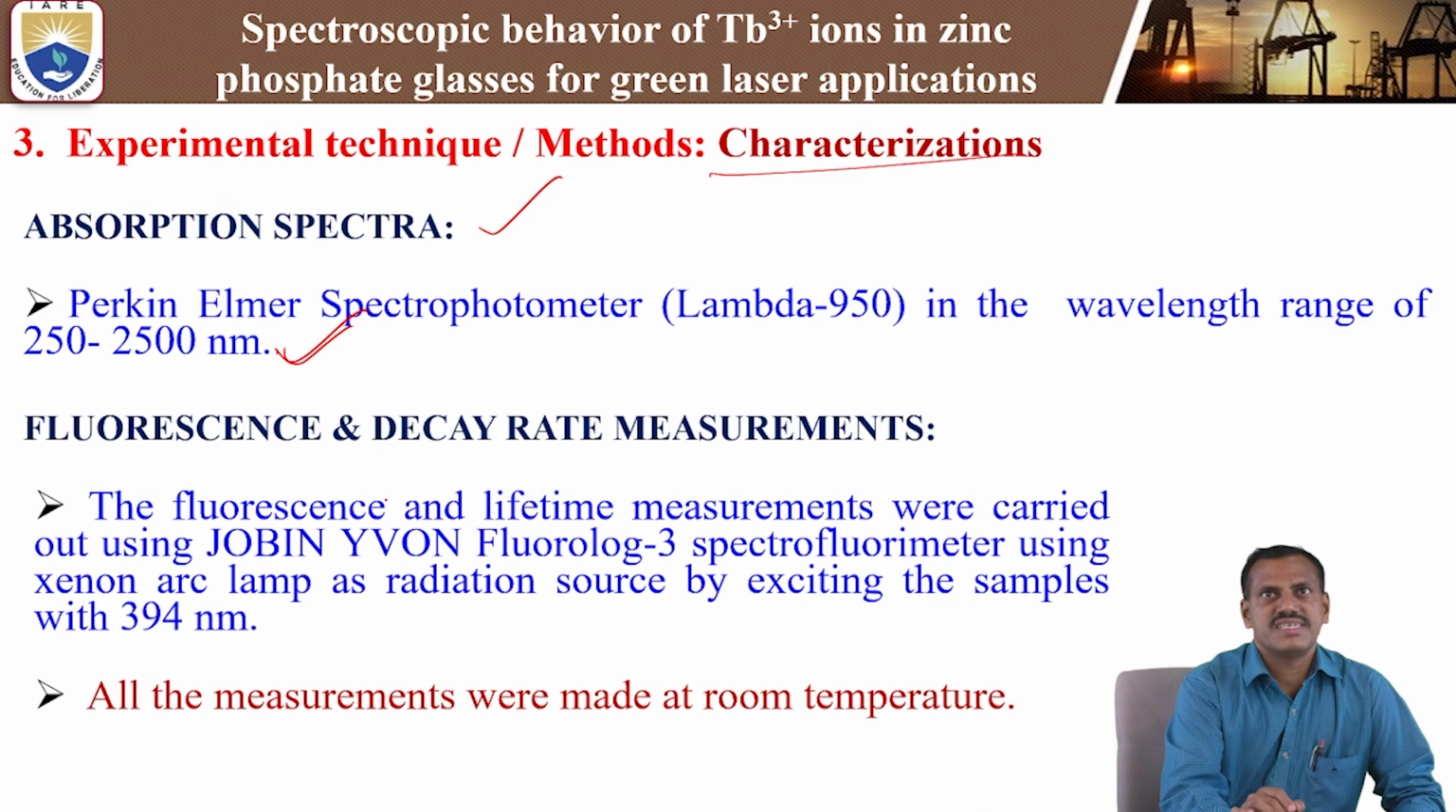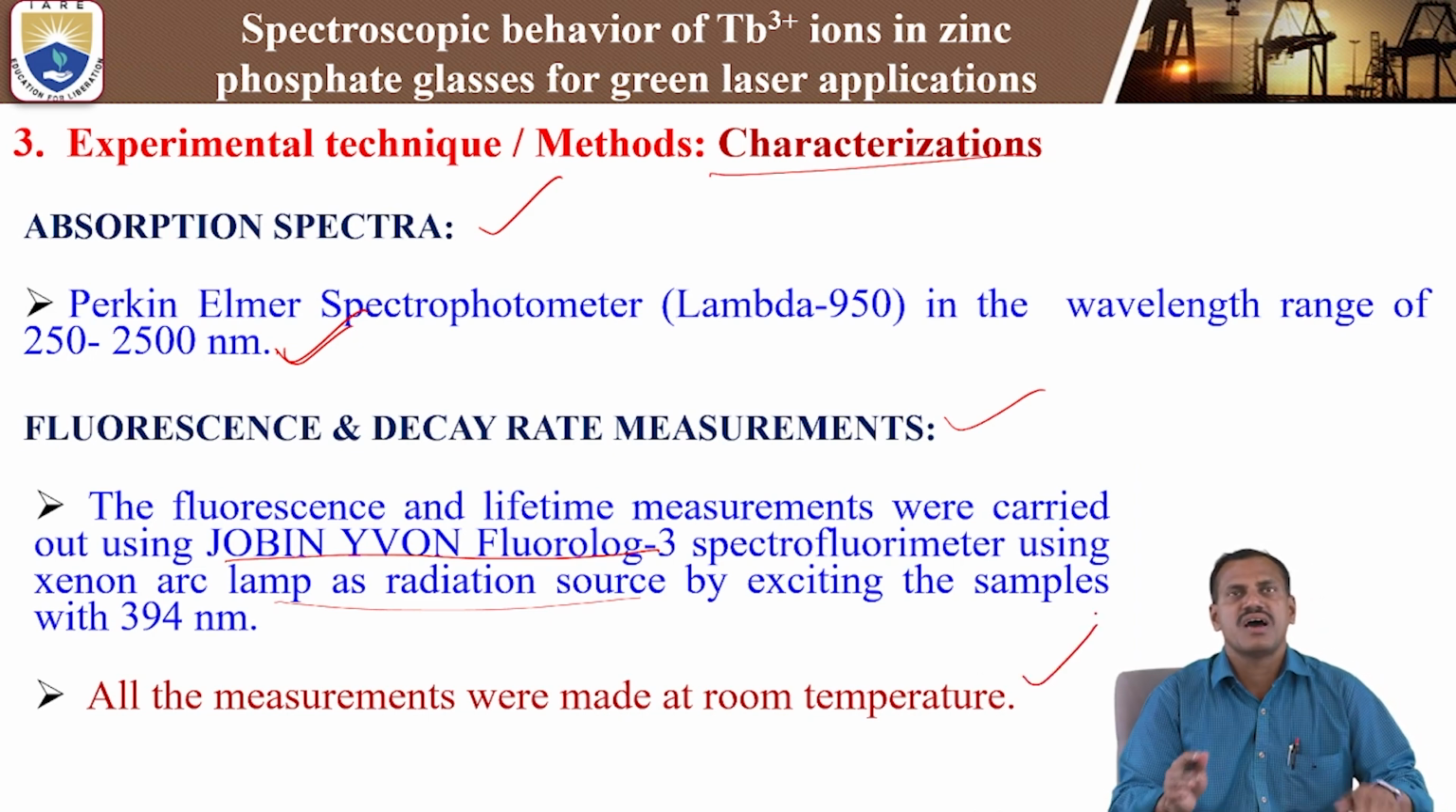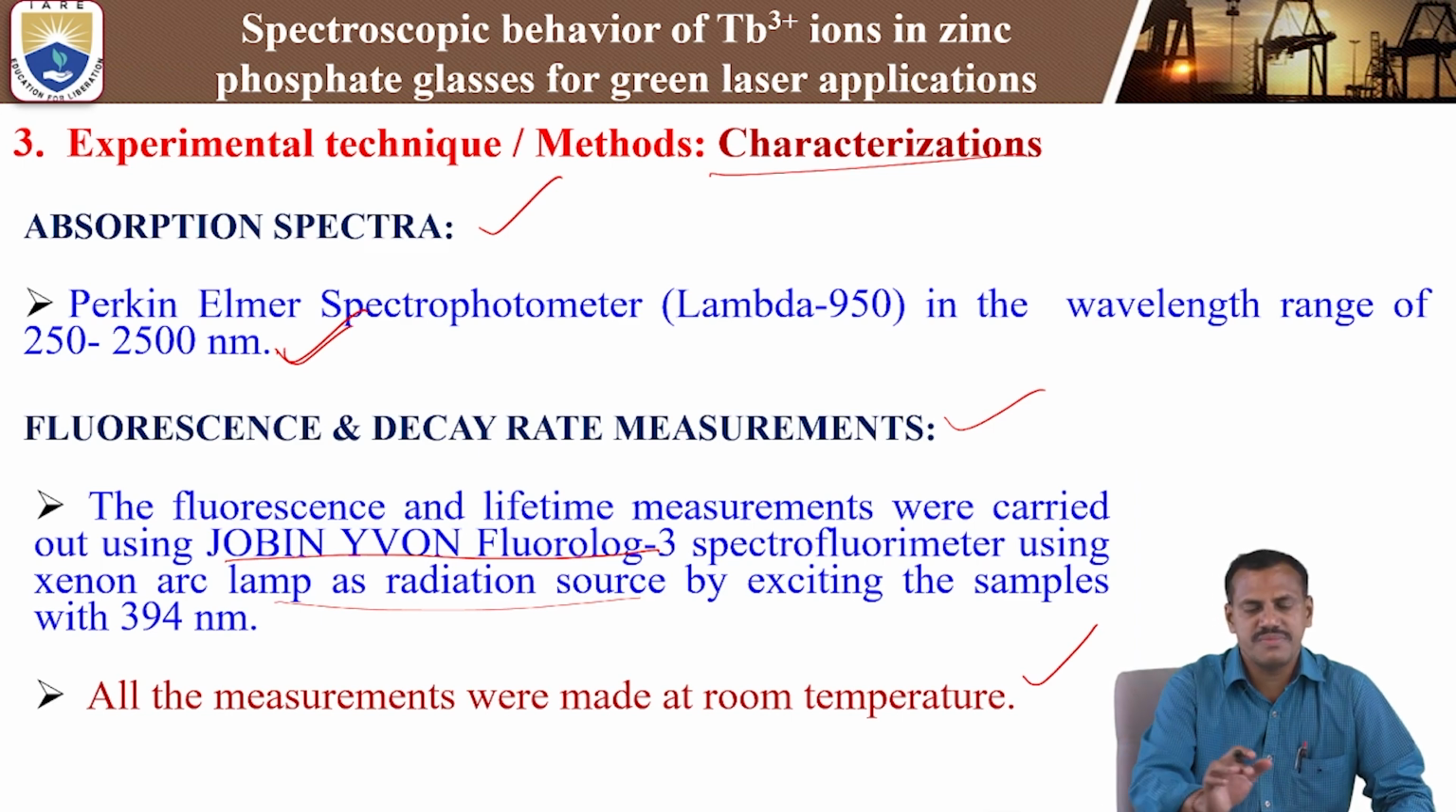Again, fluorescence and decay measurements were carried out by using the Jobin Yvon Fluorolog 3 spectrofluorimeter using a xenon arc lamp as the radiation source. The excitation wavelength of the sample is 394 nanometers. All the measurements were made at room temperature. So all the absorption analysis and fluorescence and lifetime measurements are carried out at room temperature only. So these are the characterization techniques for the spectroscopic behavior of Tb3+ doped zinc phosphate glasses.